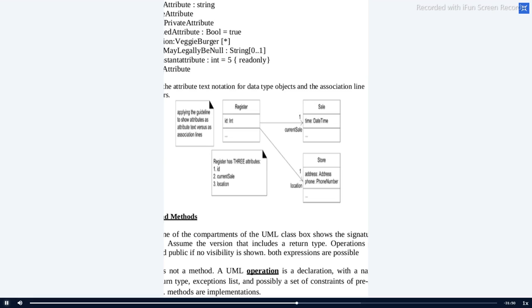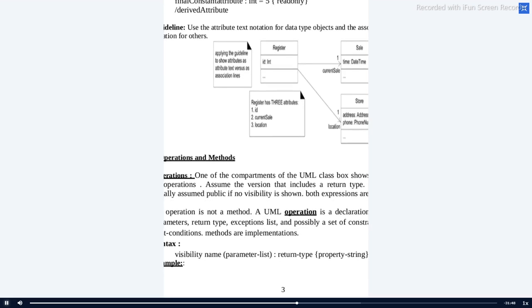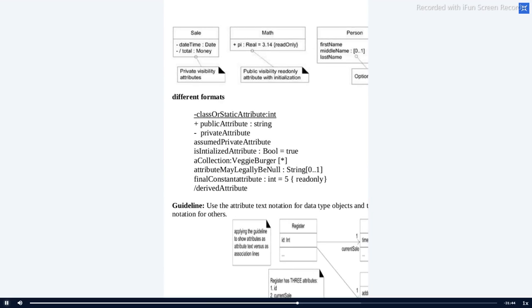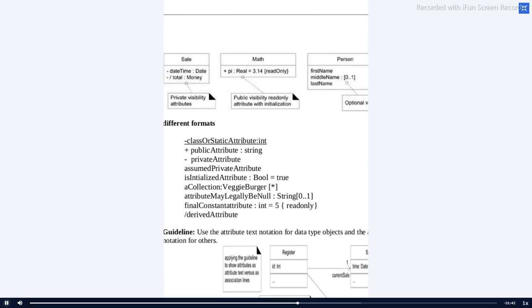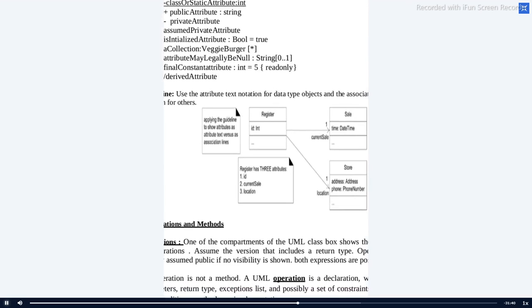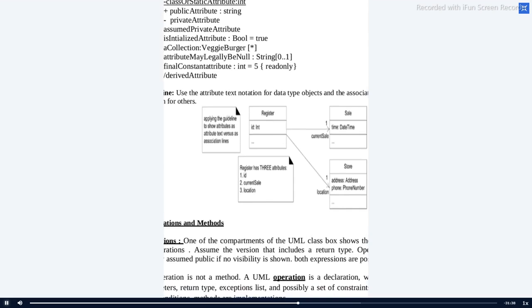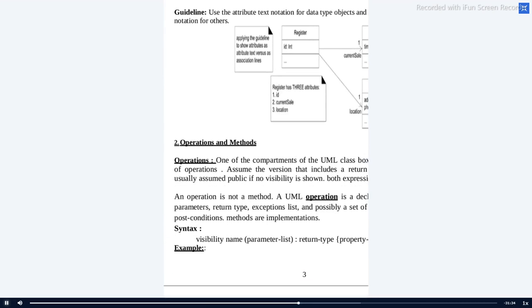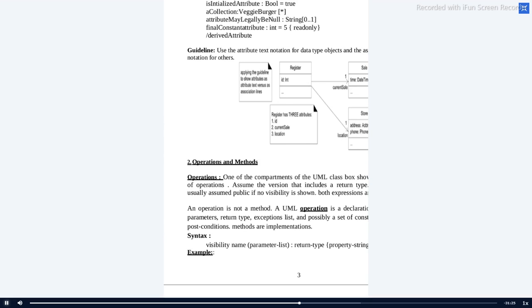Okay, what is the exact difference that you're going to do? You are just going to include the method with the domain model. So you should have some syntax for defining a method. Like I said, operations and methods are the two different names that you give for a method. Once again, let me zoom out the screen so that you get the point clear.